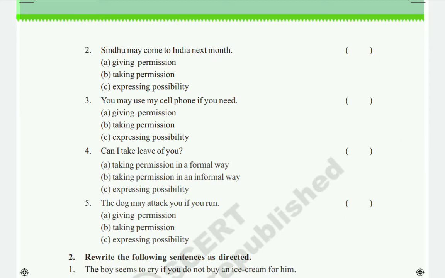Okay. Next, third one you see. You may use my cell phone if you need. It means if you want, you can use my cell phone, no problem. So we are giving permission to use our cell phone. That's why the correct option is option A.